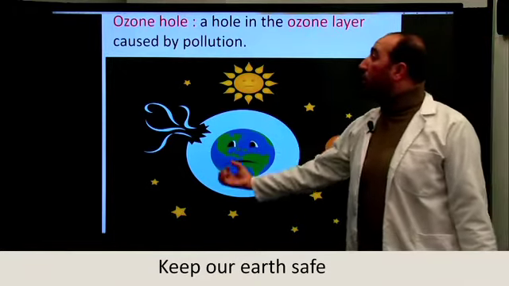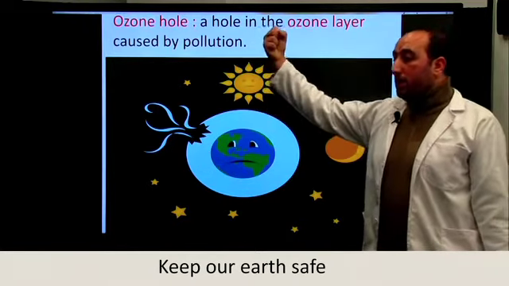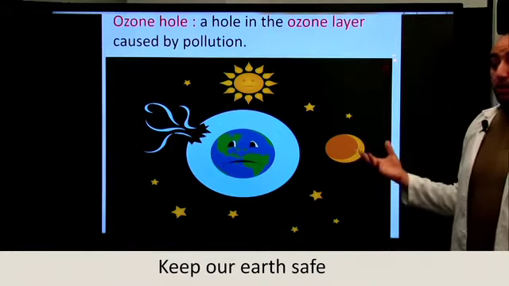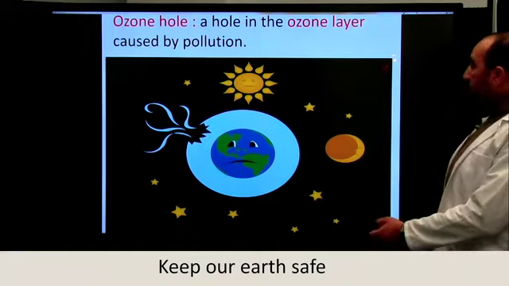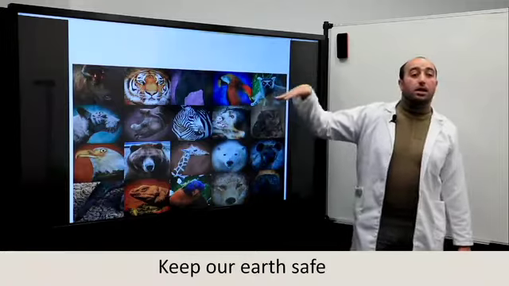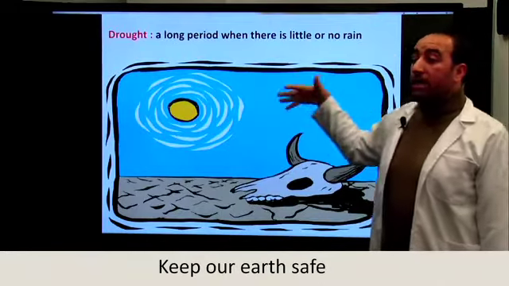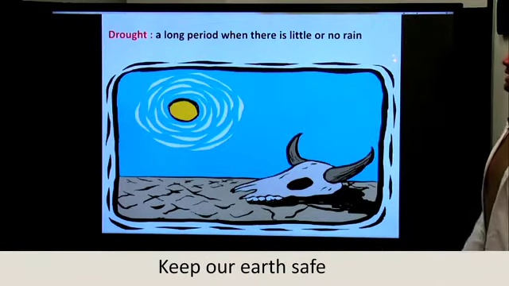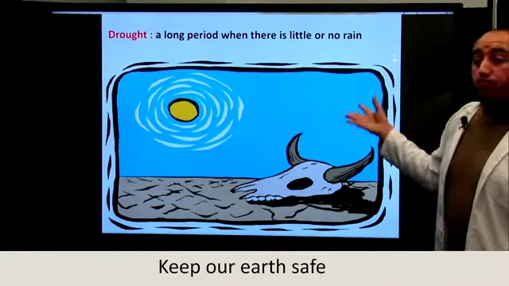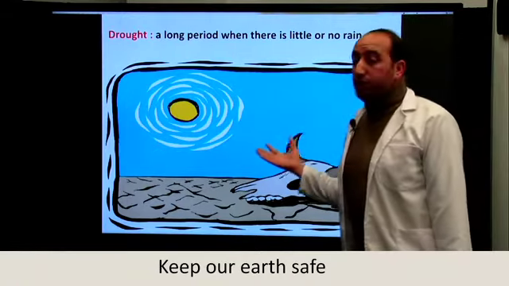So when there is a hole in the ozone layer, it is a problem because the ultraviolet radiation will come to our planet, and this may cause a real danger. The third effect: endangered species, or animals that are about to become extinct because they are endangered. Now we move to the other consequence. Drought is a long period when there is little or no rain. There is the absence of rain, or what we call a shortage of rain.